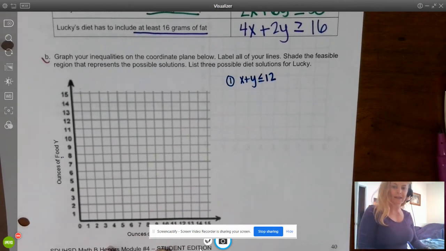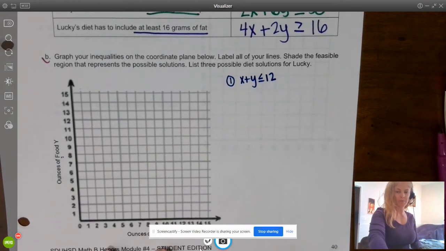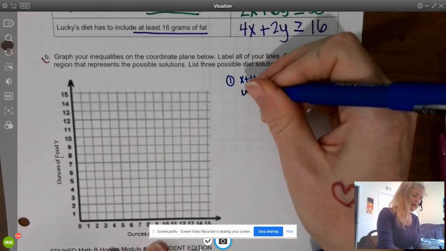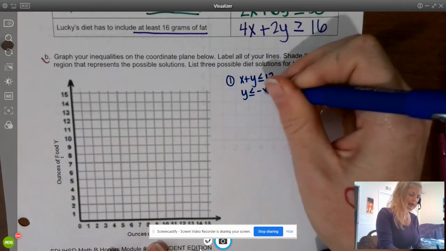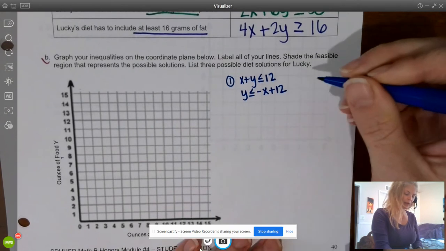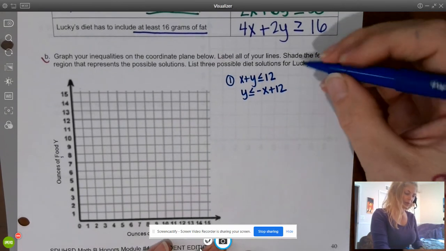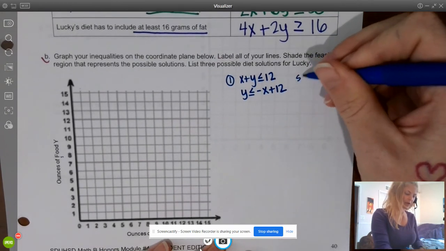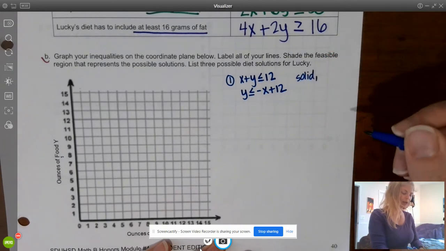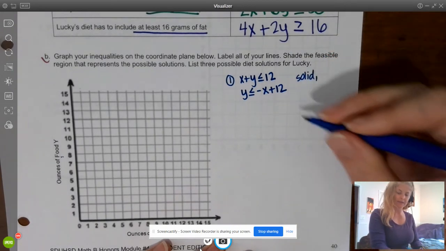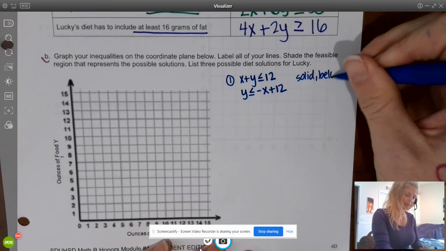To rewrite this in slope-intercept form, what we're going to do is subtract x from both sides. So I'll have y is less than or equal to negative x plus 12. And we know that this is going to be a solid boundary line, and we are going to shade below because this is less than.